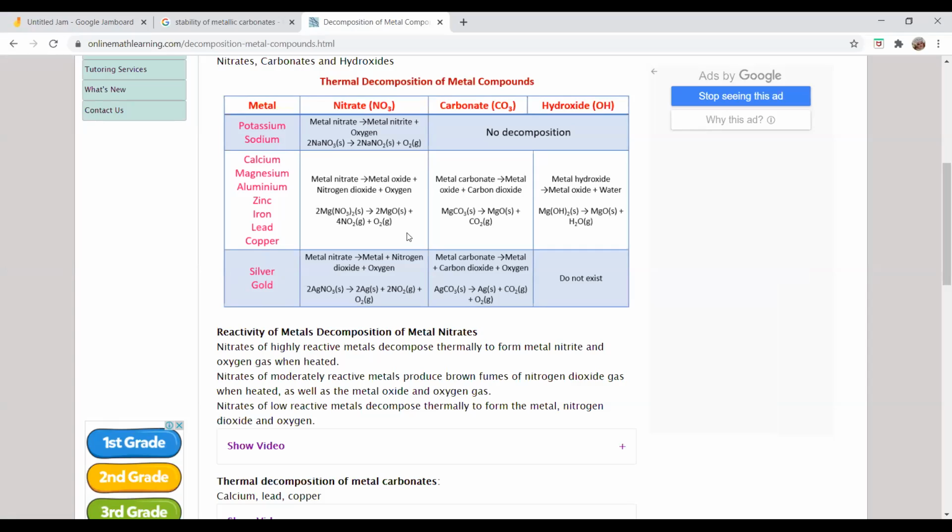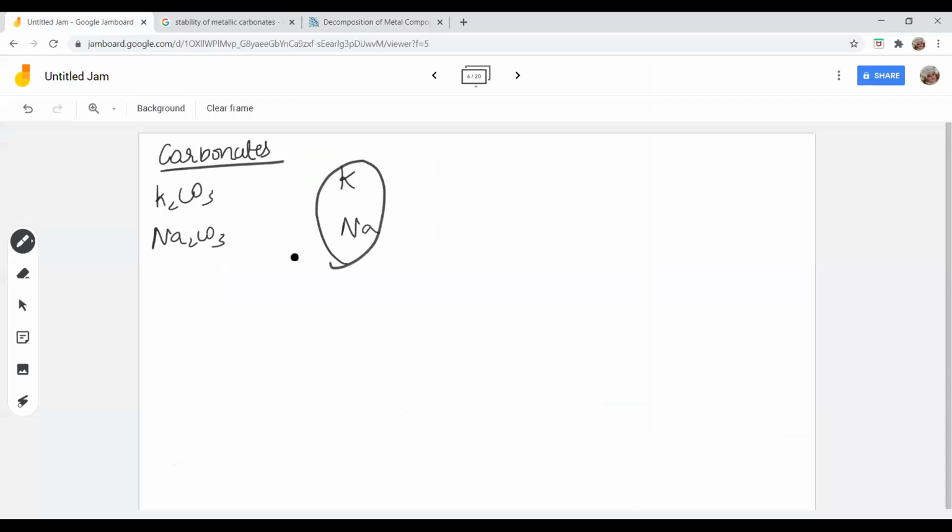Do you all understand? Now, first let's see the stability of metal carbonates. Potassium carbonate and sodium carbonate do not decompose even if you heat them, because they are highly stable. But all other metal carbonates, that is calcium, magnesium, aluminum, zinc, iron, lead and copper carbonates, on heating get decomposed to metal oxide and carbon dioxide.